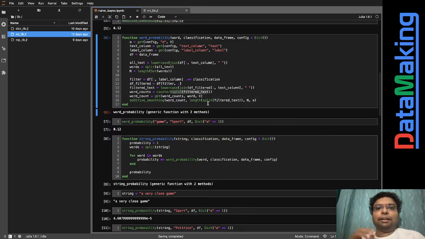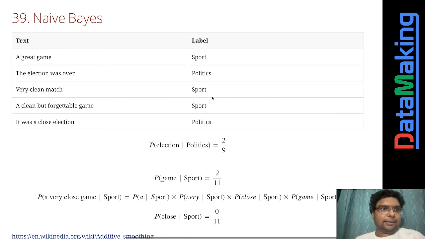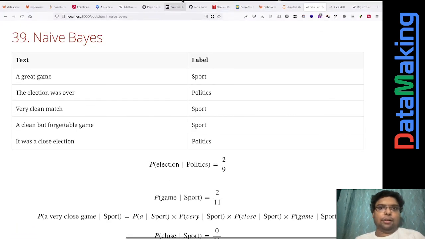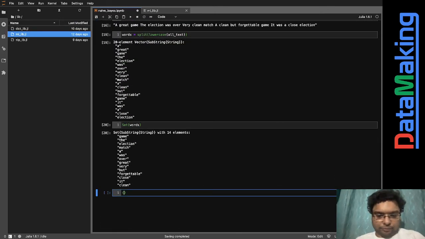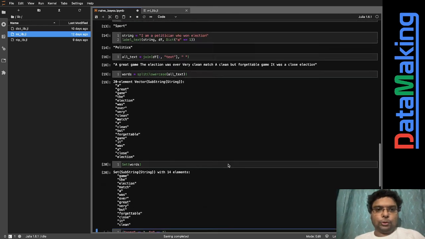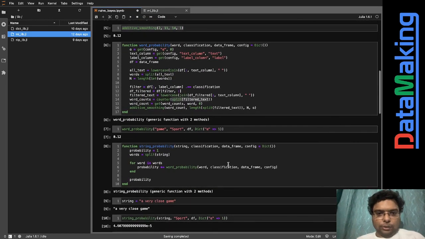When you get an array, if sport has game twice, it will give a dictionary saying game is two counts, and a is one count, and so on and so forth. So that kind of dictionary it gives.